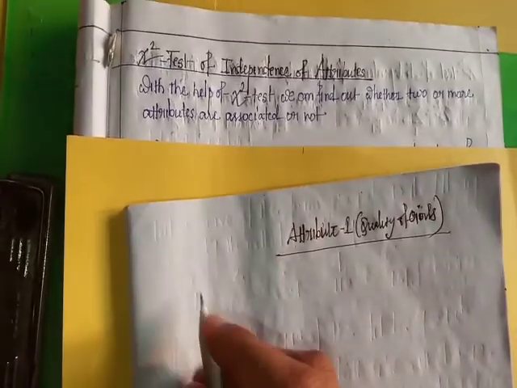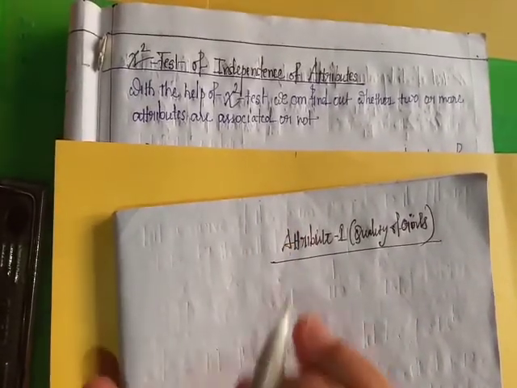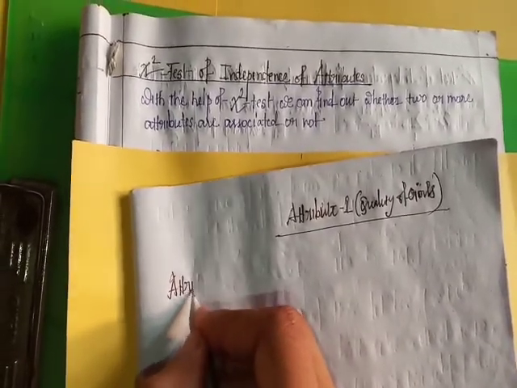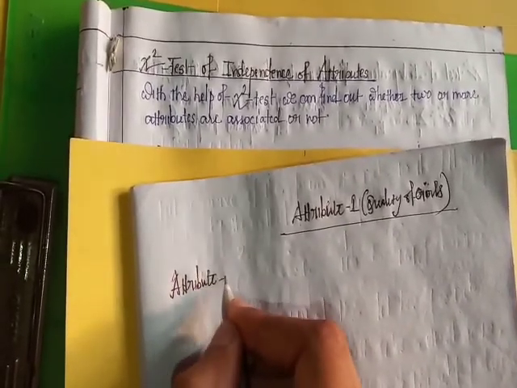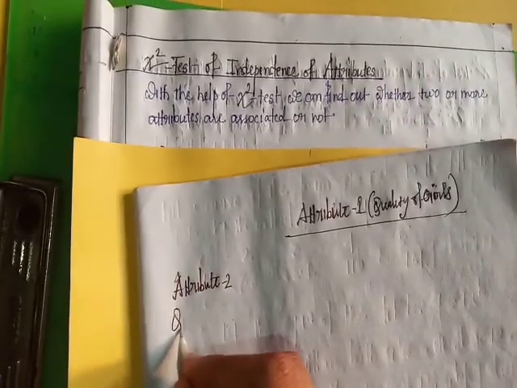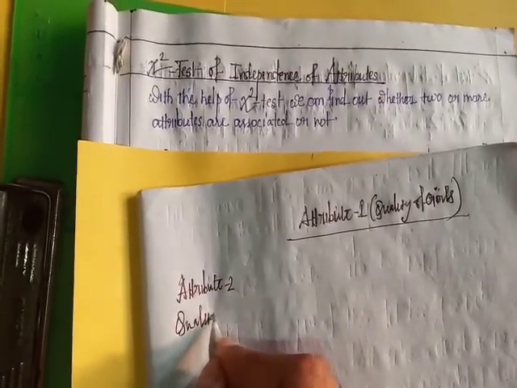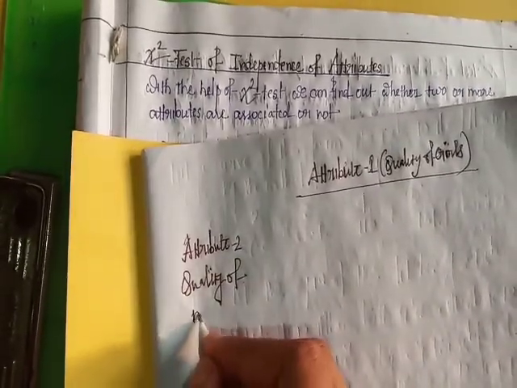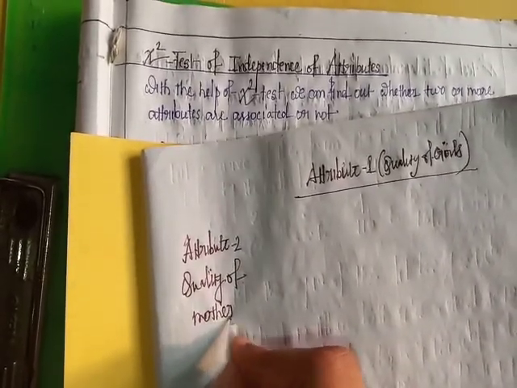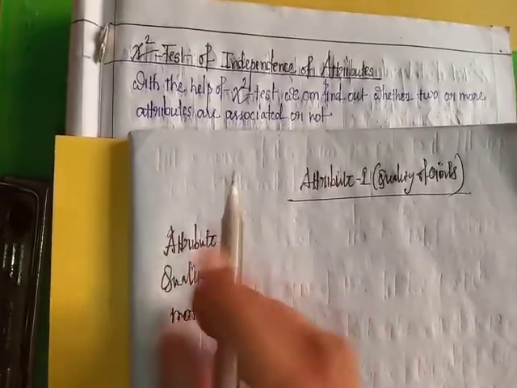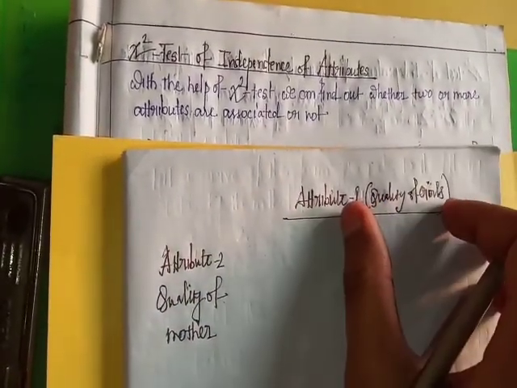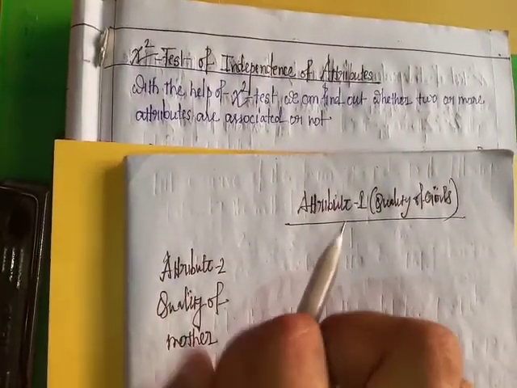And second attribute is quality of mother, attribute 2. First attribute is quality of girls and second attribute is quality of mother.